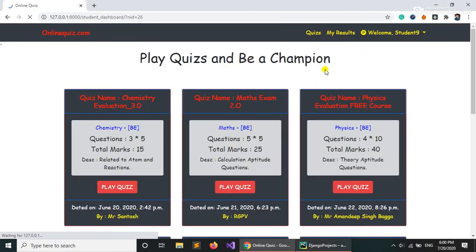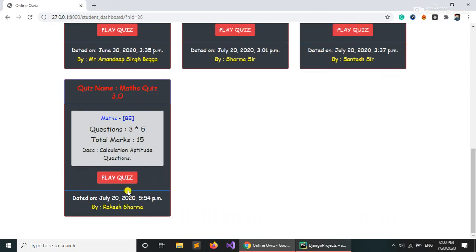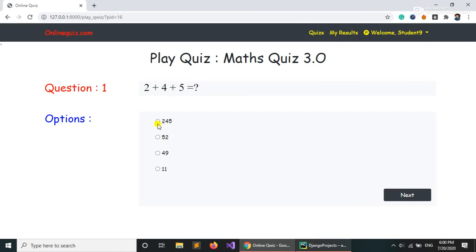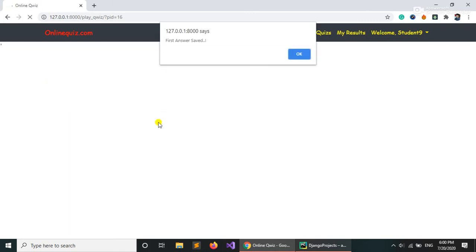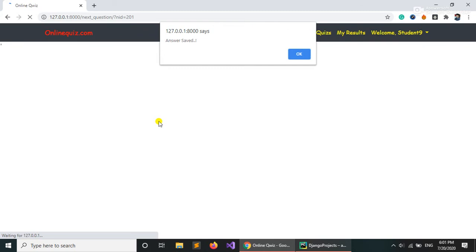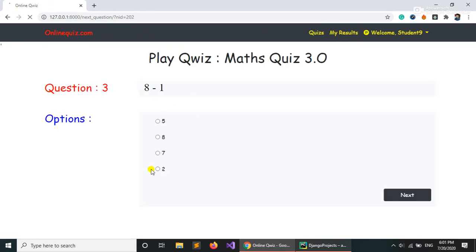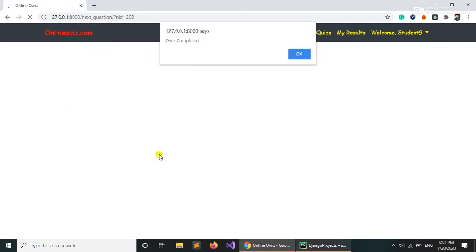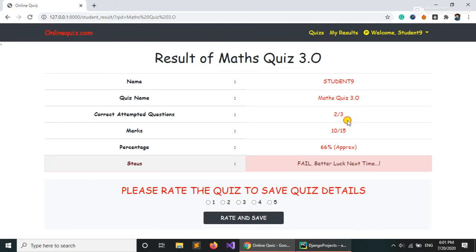Okay, so let's play this quiz one more time and see the results. So 2 plus 4 plus 5, that is 245. That's a wrong answer we are giving. First answer saved. Second, let's give the right answer, because you still need 70% marks to pass. And let's give the right answer, still you will get failed. So 1 is right out of 3, right? So let's see the result. It's 2 out of 3. I guess we have given 2 answers right, so let's just play again.